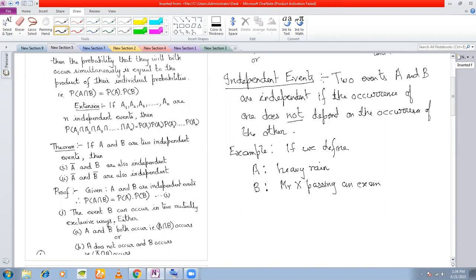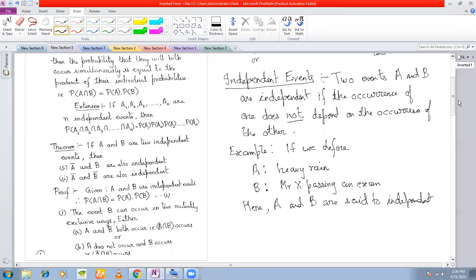They have no relation at all, right? So here A and B are said to be independent events. Okay, that is what we mean by independent events.